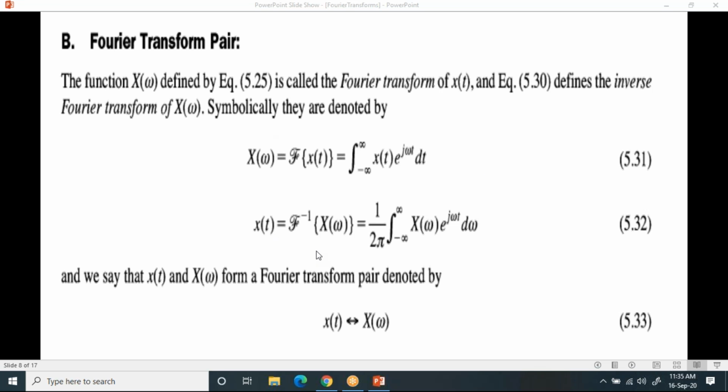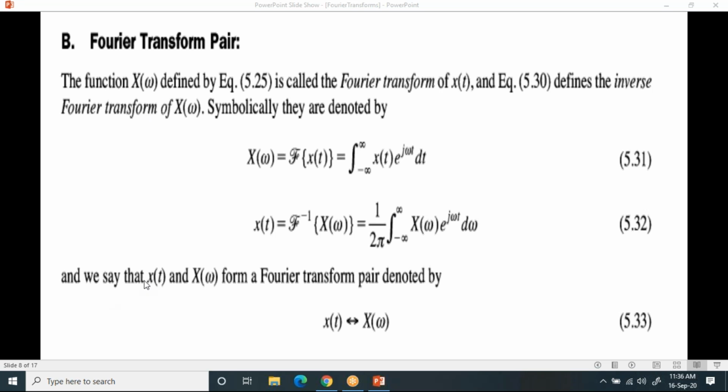Now, if you take the inverse Fourier transform, that means you'll get x of omega. You take this F to the other side. When you take this F to the other side, then it becomes F inverse, right? So then you can write F inverse of x of omega, which you can write as x of t, which you can write like this: 1 by 2 pi integral minus infinity to plus infinity x of omega e power j omega t d omega. Then when you integrate with respect to omega, you will get the function in time domain. That's what the inverse Fourier transform is.